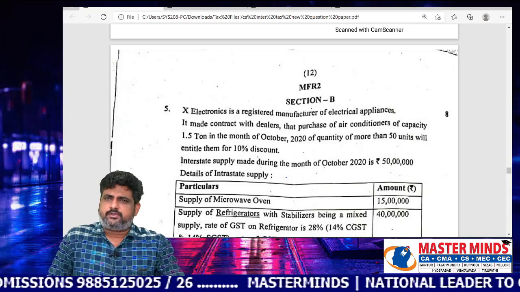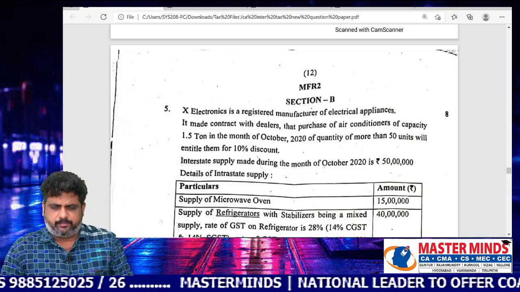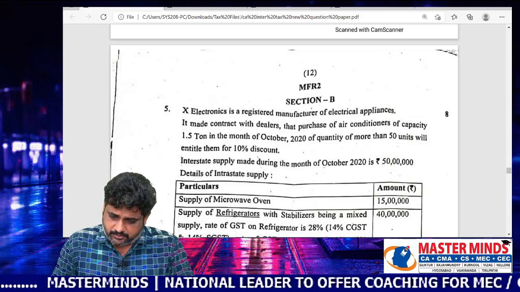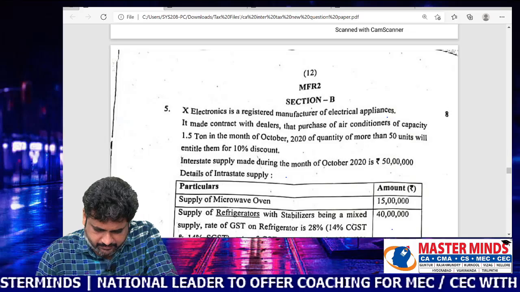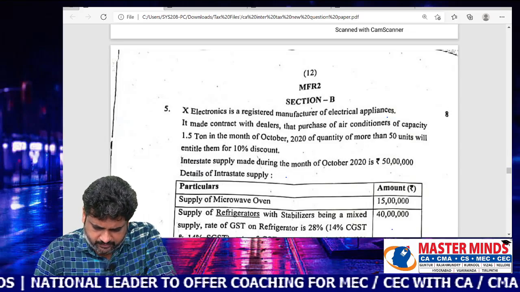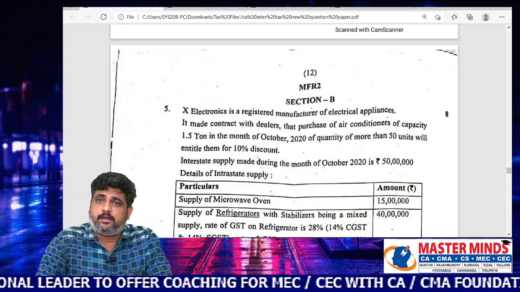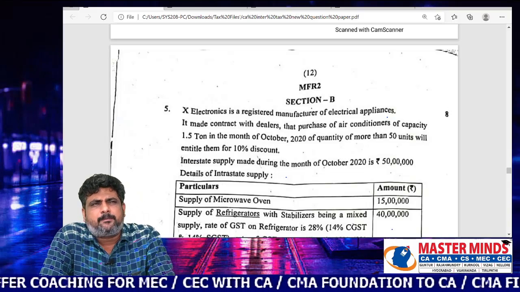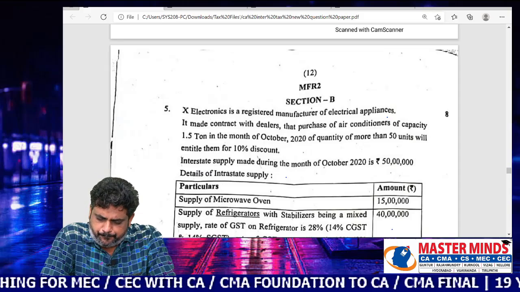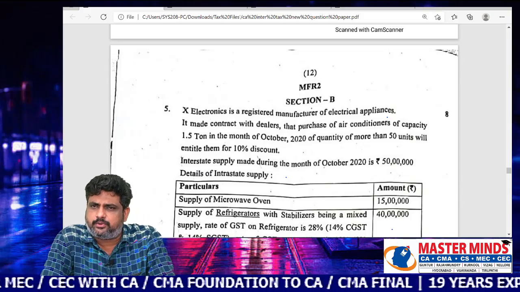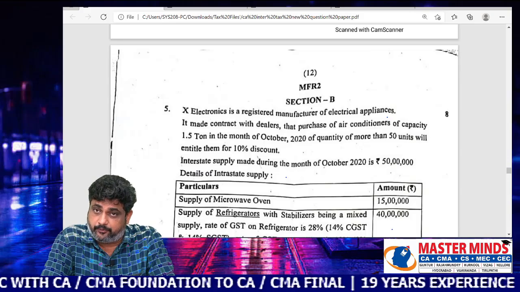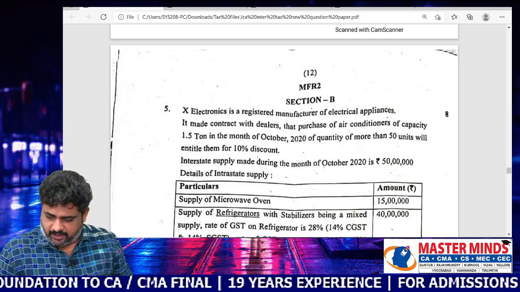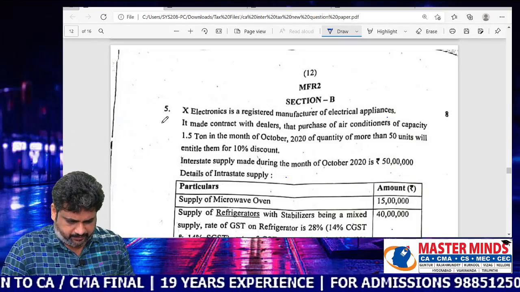Okay, fine. The question paper section B generally deals with GST. So now we are dealing with GST here. In section B you already know that question number 5 is a compulsory question and no choice will be there. It is for 8 marks. You can observe here the question paper.